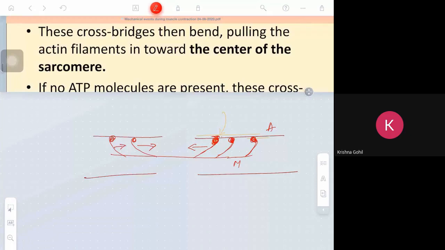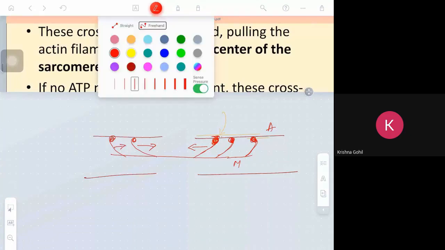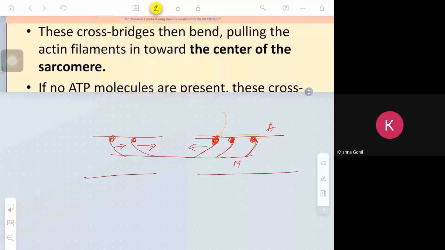Now what will happen? The actin will slide towards the center. Myosin is fixed.